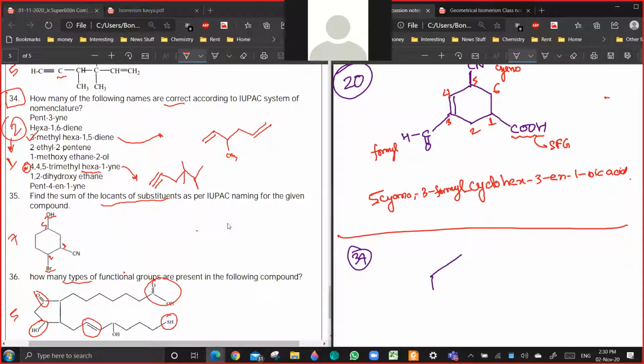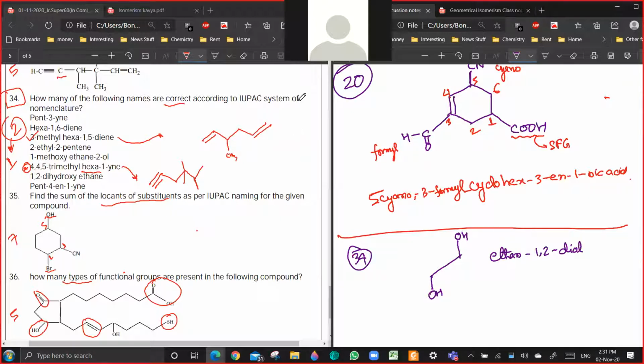So it is saying 1,2. You cannot write it as a derivative of ethane if you have two functional groups. Are you getting a point? Yes or no? It should be ethane-1,2-diol. Is it clear?